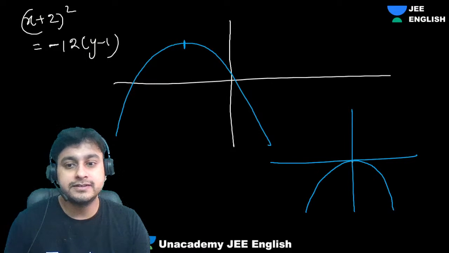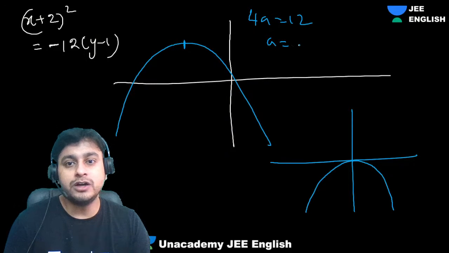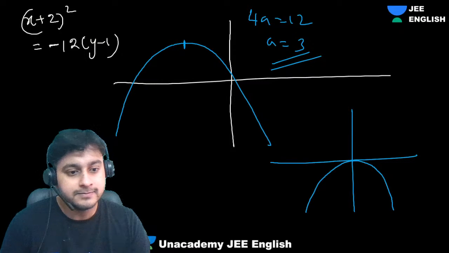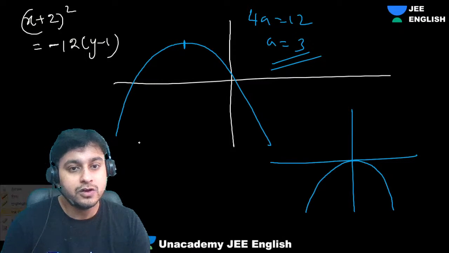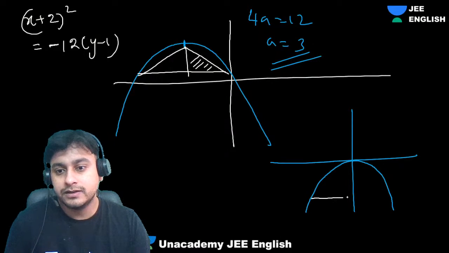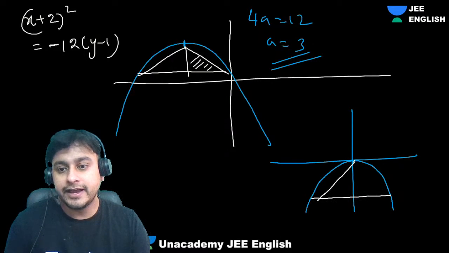What I need is a. 4a was 12, so a is 3. That's it. I don't want anything else. It's symmetric, right? Whatever this side gets from the ends of the latus rectum, the same the other side will get.